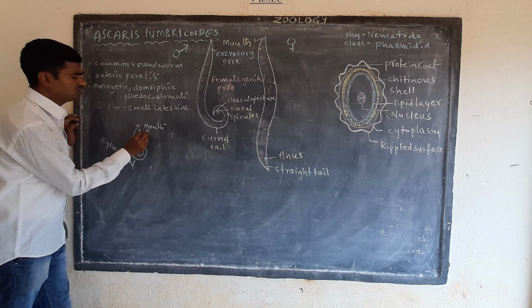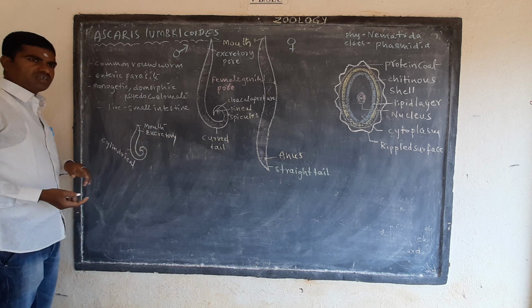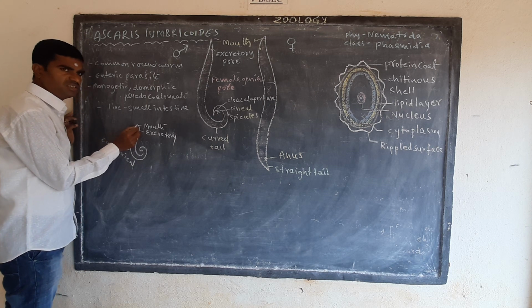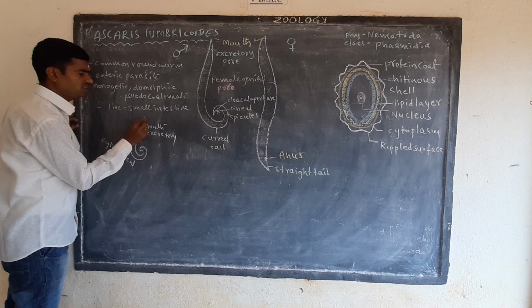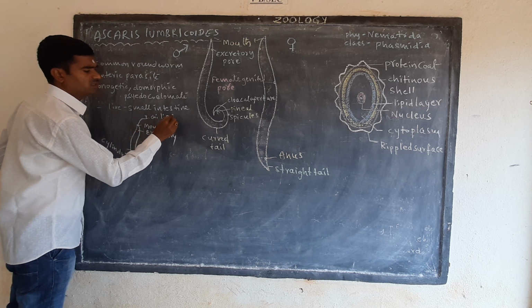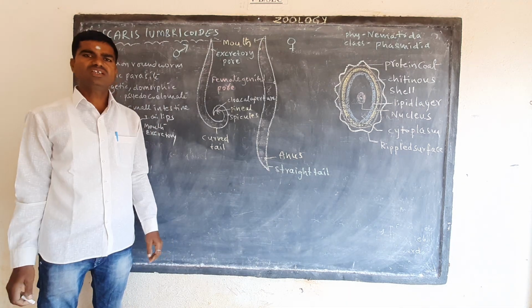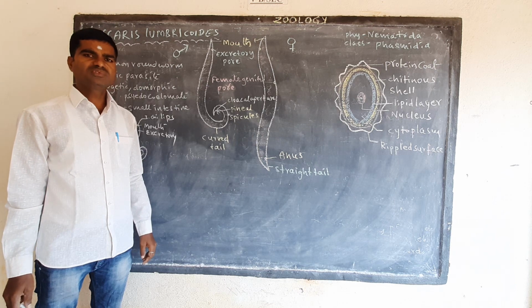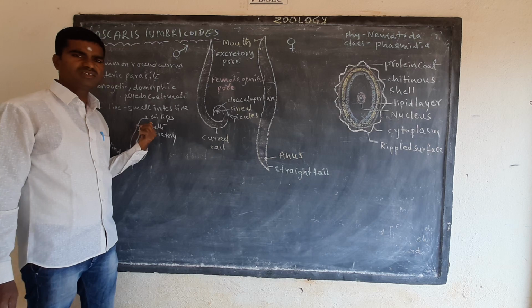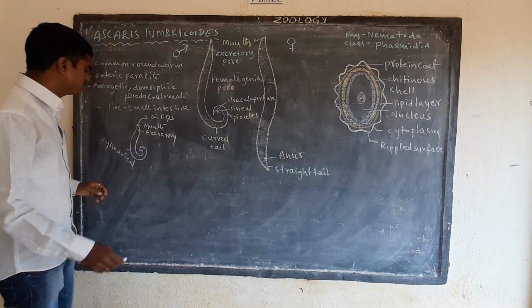Below the mouth, the excretory pore is present. The important character of Ascaris is the mouth region at the ventral side, which contains three chitinous lips. Generally organisms have an upper lip and a lower lip, but Ascaris lumbricoides contains three lips.